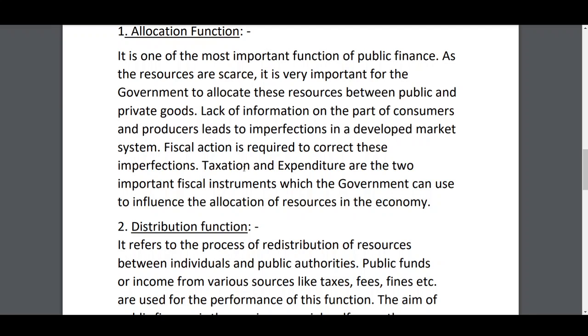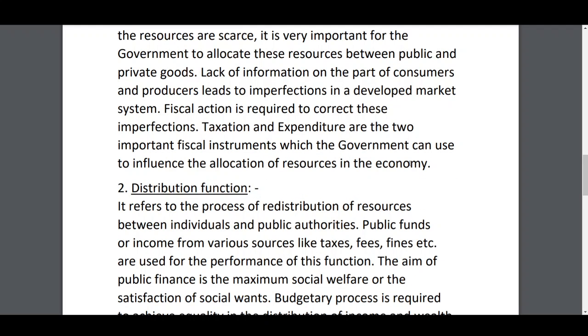So upon these commodities the government will impose a high rate of tax, take the excess money from the rich people, and spend this money upon the poor people in the form of social security measures. In this way the government can use taxation, expenditure and policies to allocate the scarce resources in the economy.